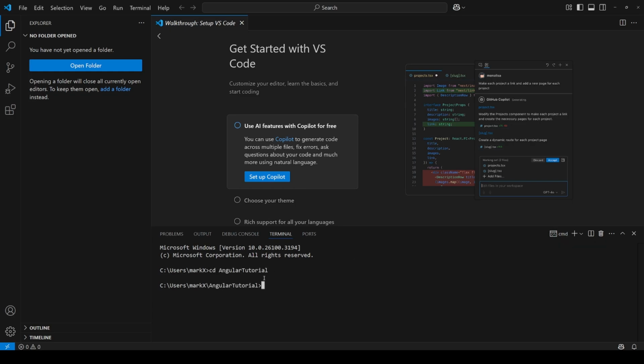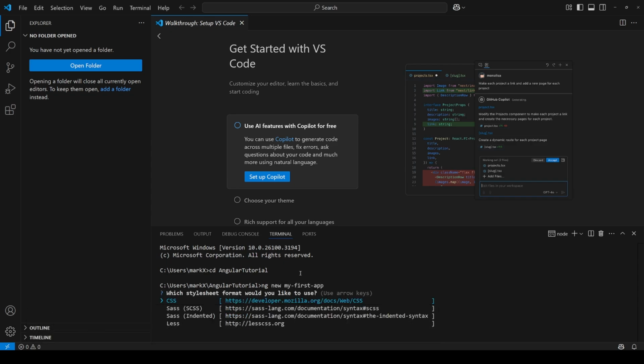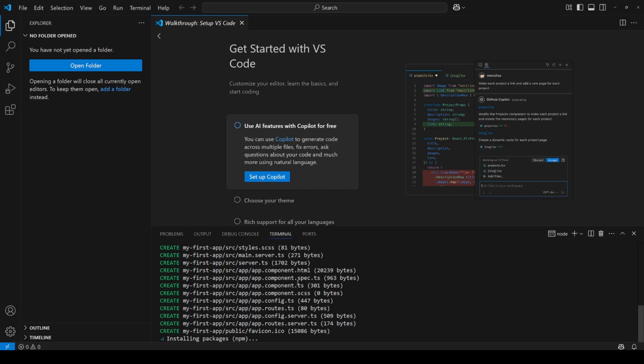Okay, now that we're here, we'll go to our directory and run ng new and the name of your project. For this tutorial, we'll be using SCSS, and we'll add server-side rendering and also routing. So now let this install.